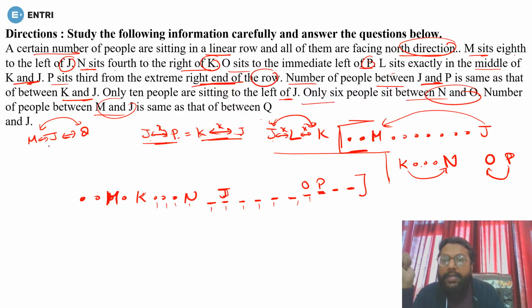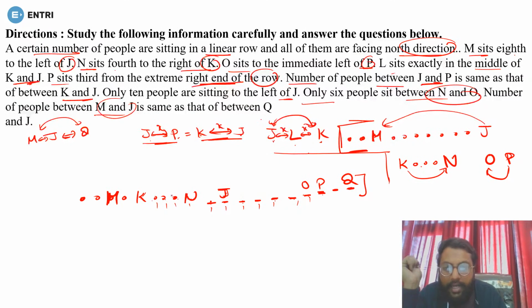And the number of persons between M and J. So between M and J there are 1 2 3 4 5 6 7 persons. So between J and Q there should be 7 persons. So 1 2 3 4 5 6 7, Q will come here. Yes or no? Is it clear? Now we are left with L, and L is between what? J and K. So J is here and K is here.